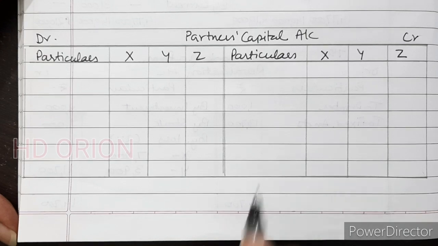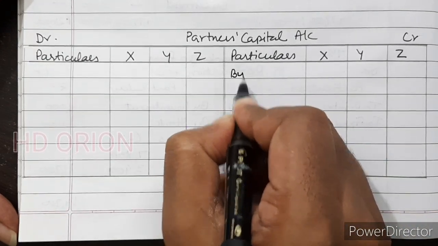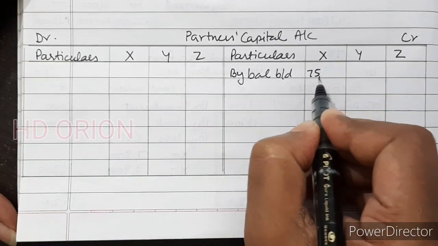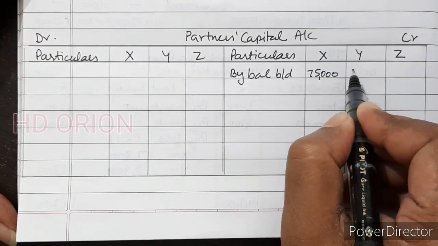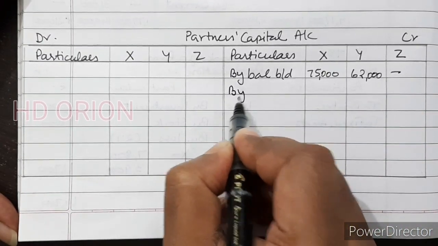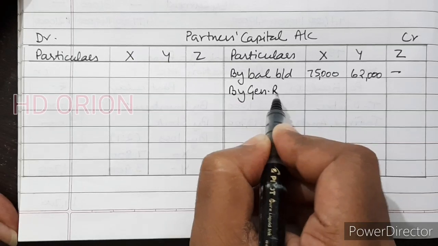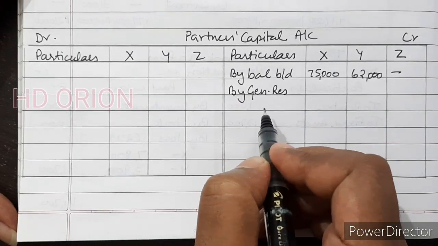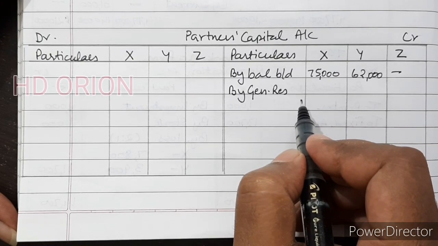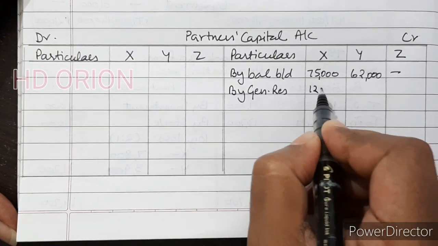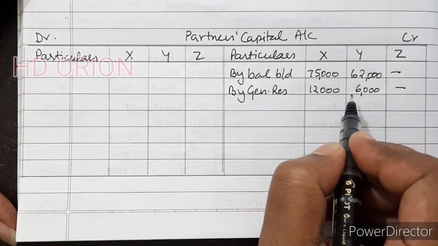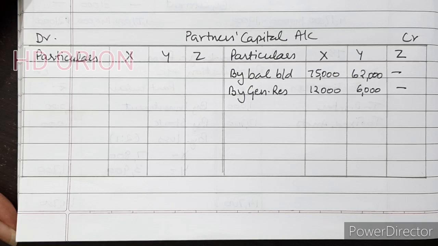Now let us make partners capital account. So partners capital account, by balance brought down 75,000 and 62,000. Then by general reserve. General reserve is 18,000 and old ratio is 2:1. 12,000 and 6,000. Then revaluation account, loss we are having.